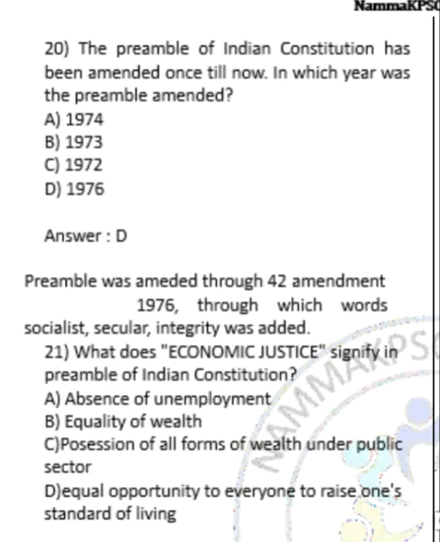Moving on to question number 20. Question number 20 is asking, the preamble of the Indian Constitution has been amended once till now. In which year was it amended? The correct answer is option D, 1976. Through the 42nd Amendment Act 1976, the words socialist, secular and integrity were added to the Indian Constitution.